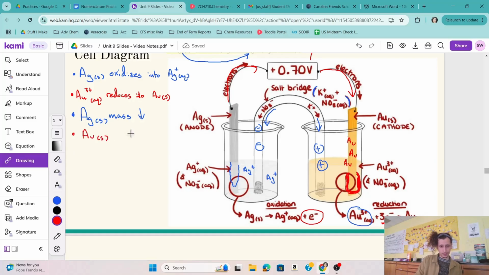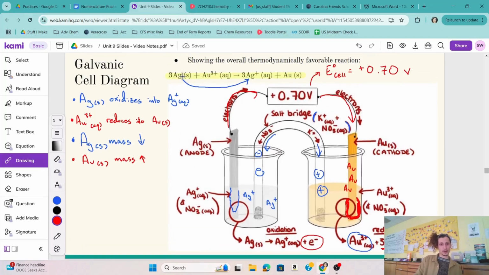Now, you might wonder, Spencer, how am I going to remember all this? Like, there's so much stuff. Look at the overall reaction. What the heck is happening here? Solid silver is getting used up. Should the mass of solid silver go down? It's a reactant. As the reaction proceeds, you bet it will. Alternatively, solid gold is a product. Should the mass of solid gold go up as the reaction proceeds? Yeah, you betcha.